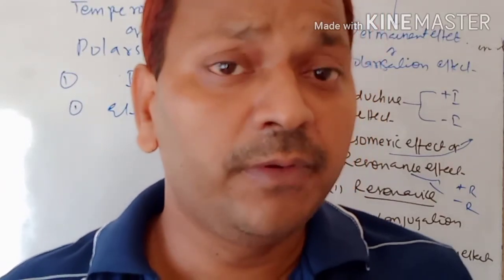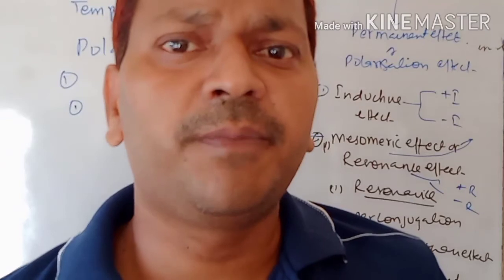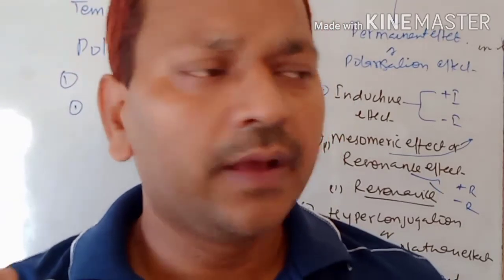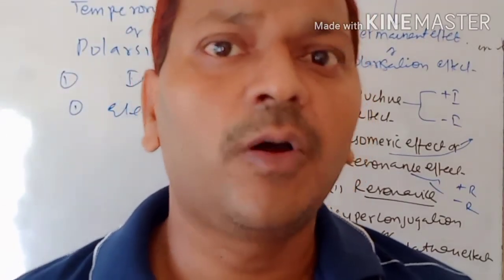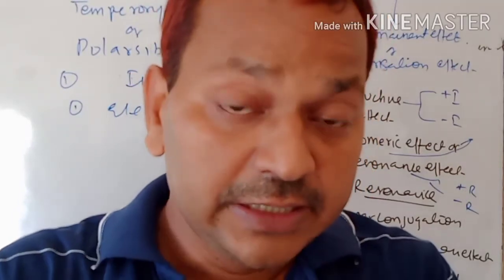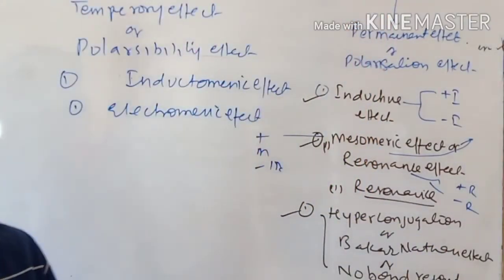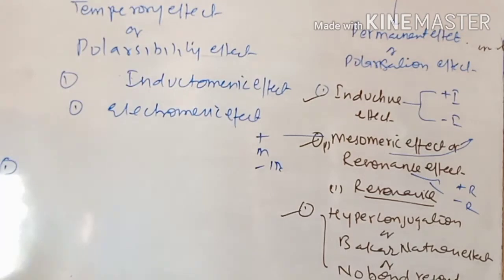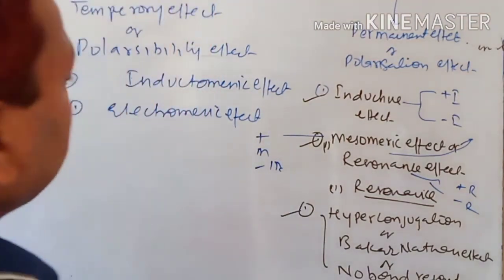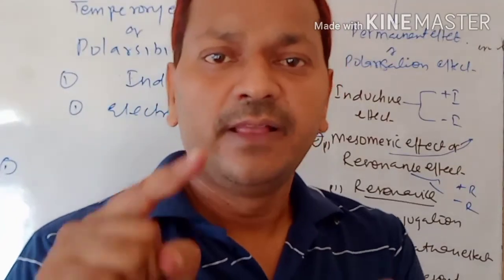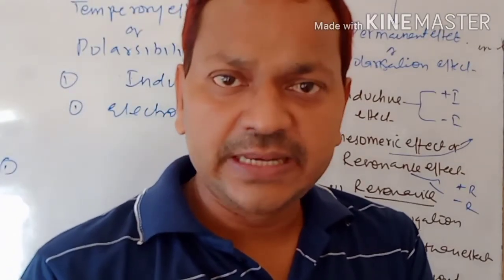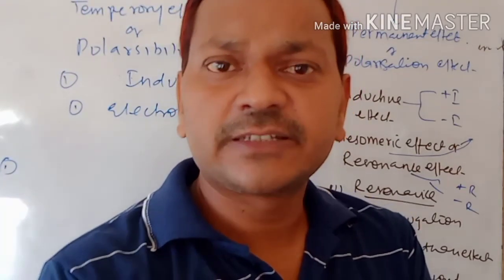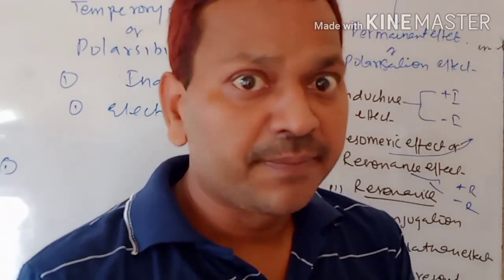So children, the next point is very important: dispersal of charge or electron density. So dispersal of charge, right? In this category, this point is very important. Dispersal of charge or electron density stabilizes the chemical species. Means dispersal of charge or electron density stabilizes the chemical species or any organic compound. So it helps in stabilization. Okay, so this is a key point.